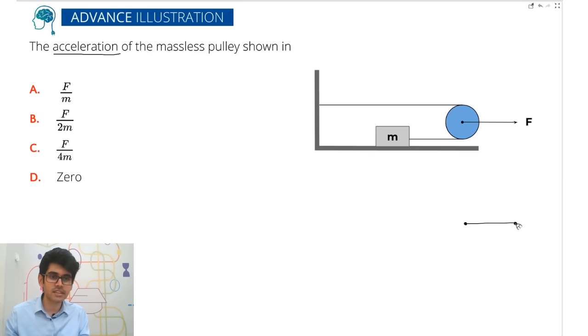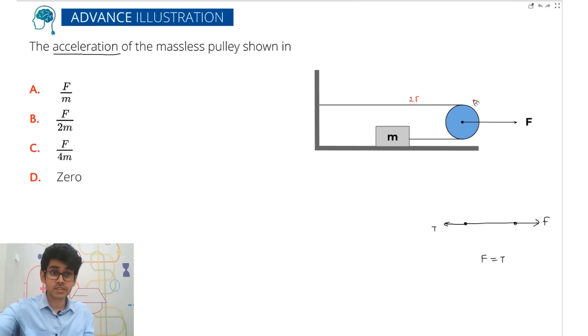If the force is F, and here the tension applied is T, so obviously because it is massless, F will be equal to T. So this is the tension in the string. So tension is equal to F here. So use the same funda. If the tension here is F, then the tension here will be 2F.